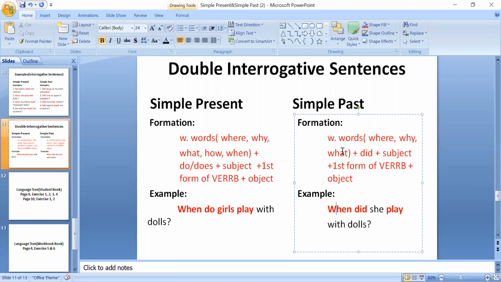Clear? Look at it, according to the formation we have written this sentence as: the W word will be in the beginning, then there will be the helping verb did, then there is the subject, she, then there is play, the first form of verb, and then the rest of the sentence, with dolls, that is the object. Clear?